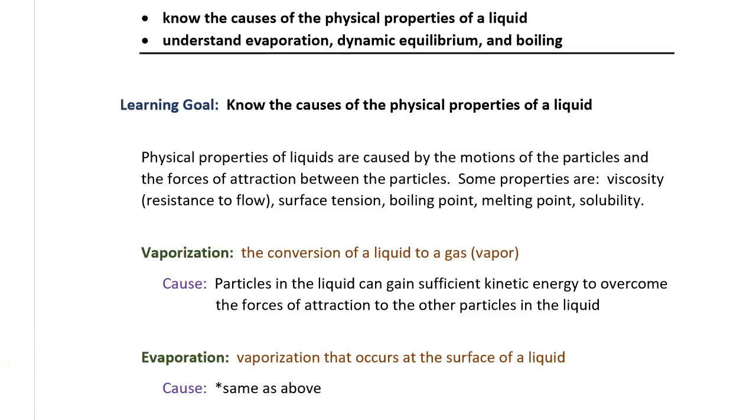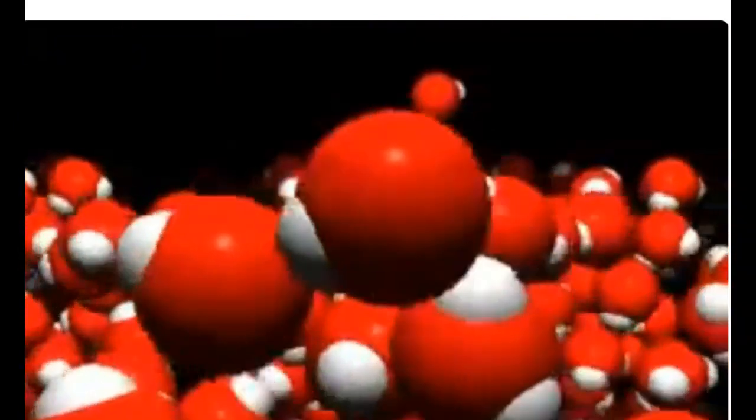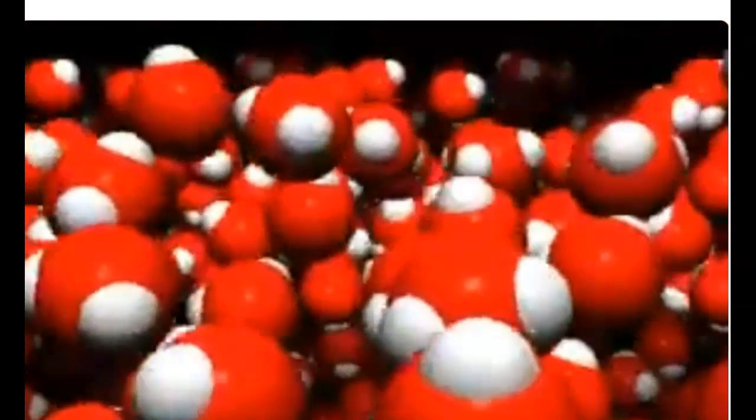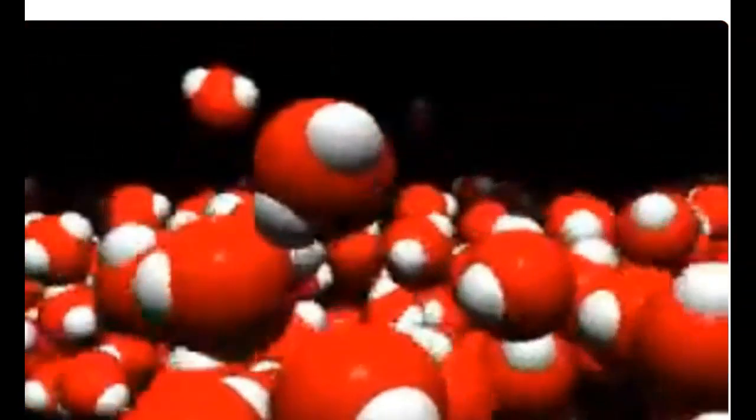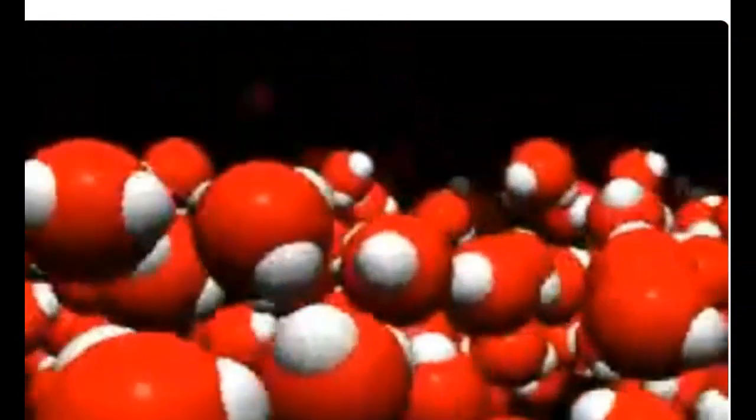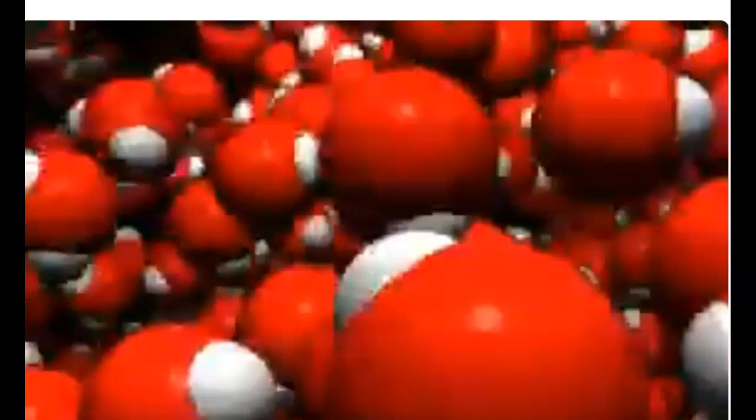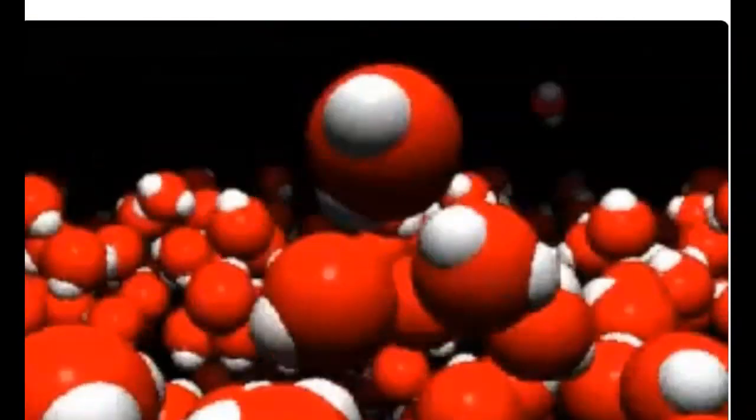Take a look at this animation. Here we're seeing a model of a bunch of water molecules. The hydrogens and the oxygens, the little bent shape. These water molecules have attractions to each other because they're polar molecules. Also, there's some hydrogen bonding going on. But notice that occasionally in the animation, some of the molecules have enough energy that they escape and float up above all of the rest of the molecules. That process of a molecule obtaining enough kinetic energy to escape from attractions to the other molecules is called vaporization.